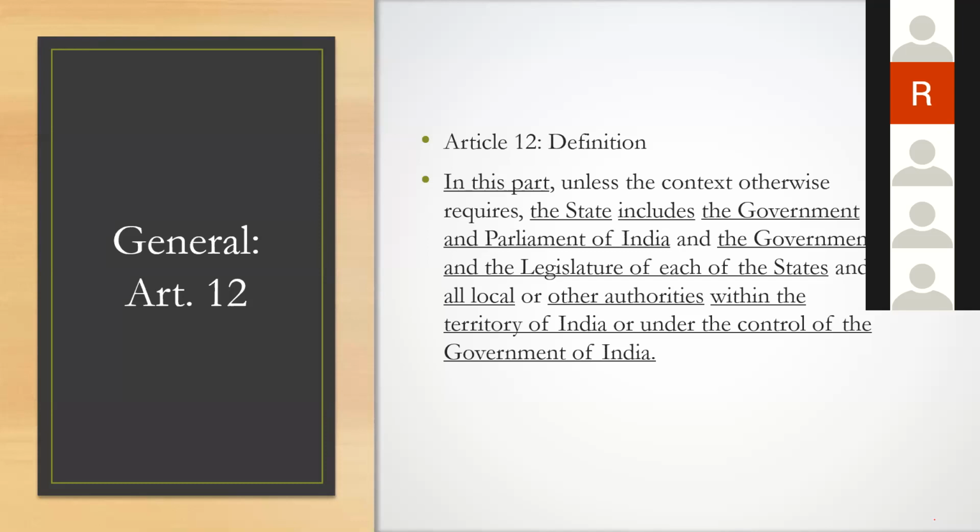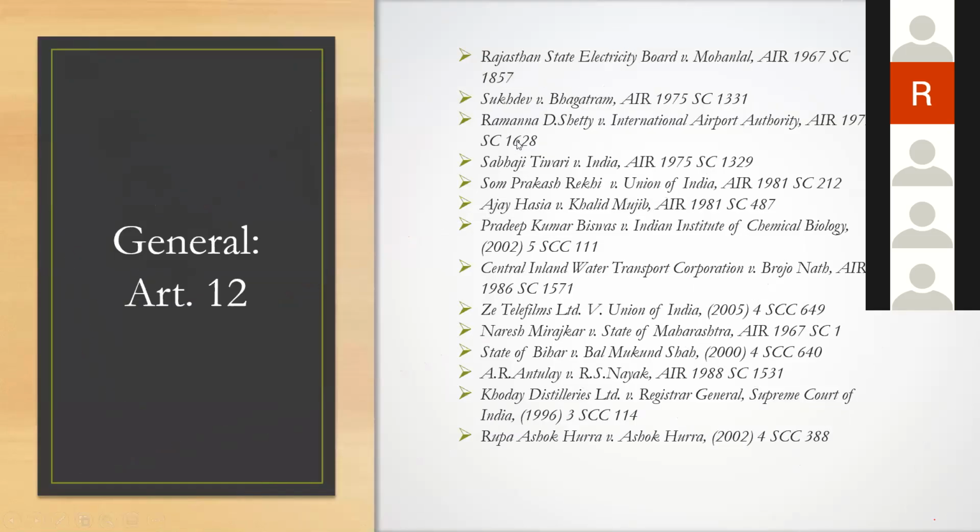Now, the term other authorities is something which has gotten a lot of judicial interpretation, and we have to see the scope of that particular term. For Article 12, these are the major case laws which may come for questions in the form of multiple choice, etc. Kindly remember, these cases are not arranged chronologically. I have collected them and kept them.